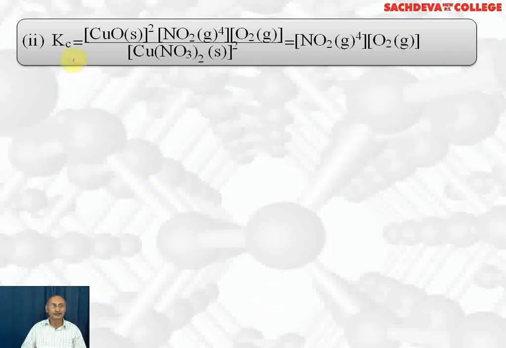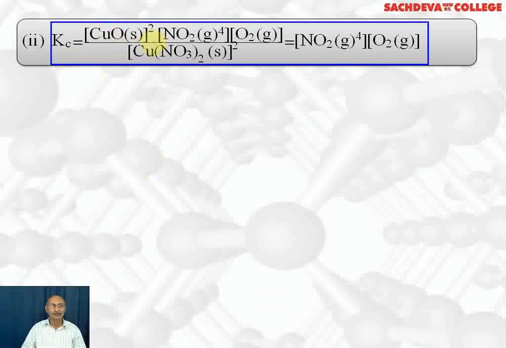Next expression for Kc: copper oxide solid raised to the power 2, NO2 gas raised to the power 4 into the molar concentration of O2, divided by copper nitrate solid, Cu(NO3)2 solid, raised to the power 2. Solid concentration remains almost constant, therefore we ignore them. So the final expression of Kc comes out to be NO2 gas raised to the power 4 into O2 gas.